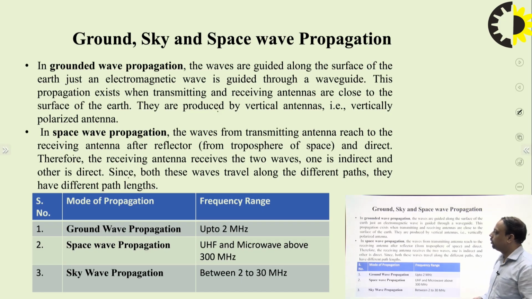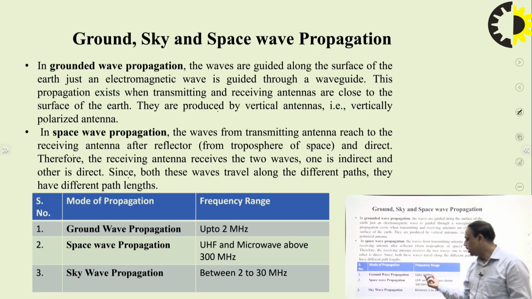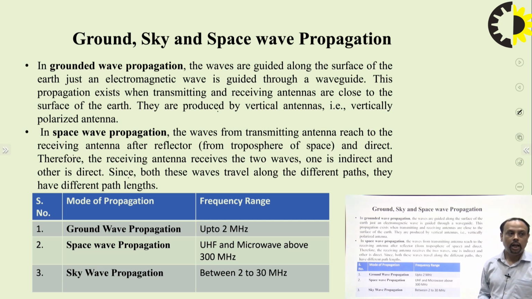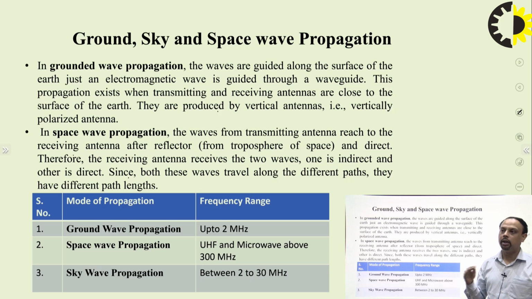These are the frequency ranges over which these wave propagations take place. The first one is ground wave propagation. For ground wave propagation, the frequency used is up to 2 megahertz. After this, higher frequencies get absorbed very much by atmospheric absorption and by the multiple bumps.